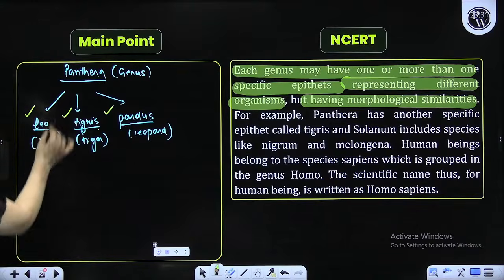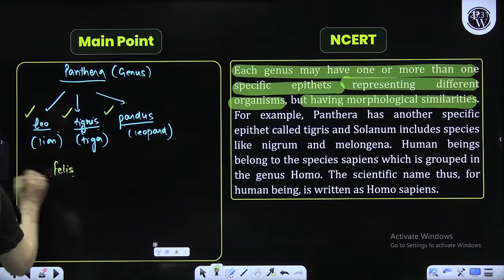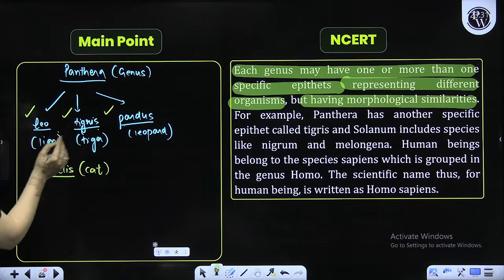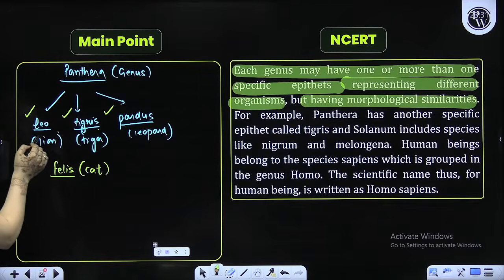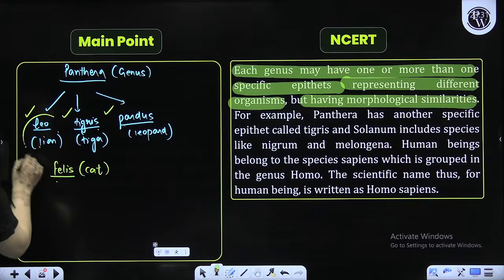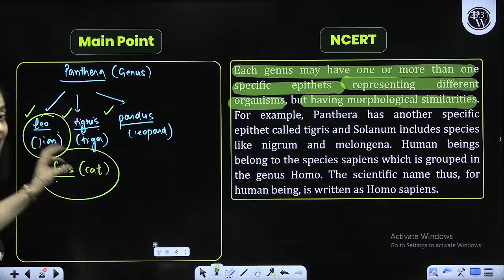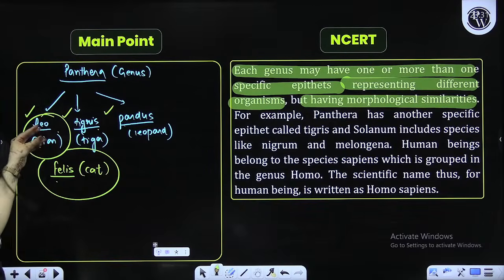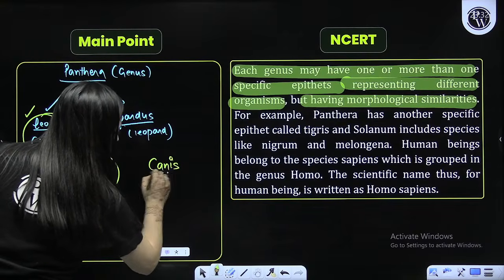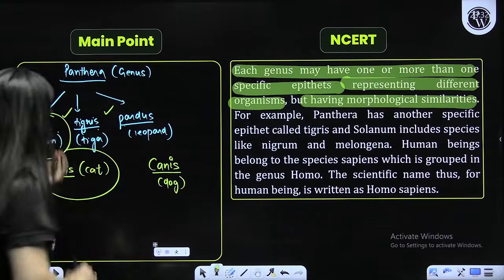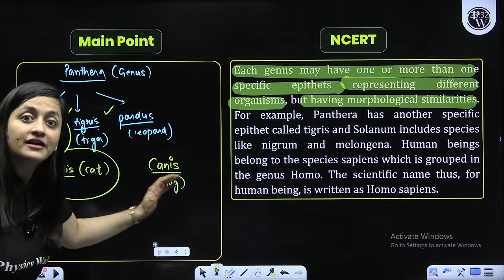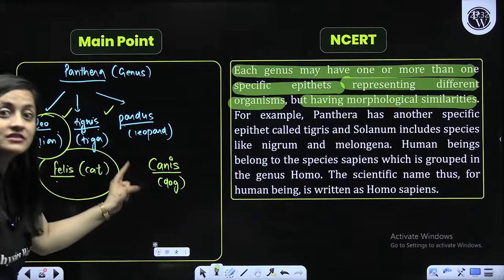But again, beta, if you compare them with a different genus, just Felis, if you compare it with a cat, then obviously the similarity between Leo and lion or tiger will be more than the lion or Felis. Now let's suppose I am comparing a lion with a cat, because these are small cats, and these lions and all are large cats. Now if I compare it with a dog, that is Canis, obviously lion and cat will have more similarity in comparison to dog, because here the genus is different,